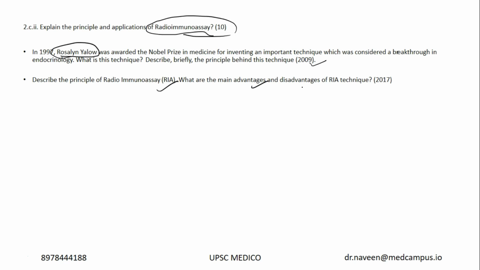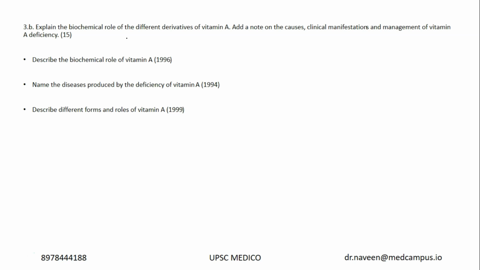What are the advantages and disadvantages? This was asked in 2017. It's a repeat question, a straight question. And now we have explained the biochemical role of different derivatives of vitamin A. We did predict this in this year's test series. In this year's subject-wise test series, we asked a question on what are the vitamins of vitamin A, what is its role and all.